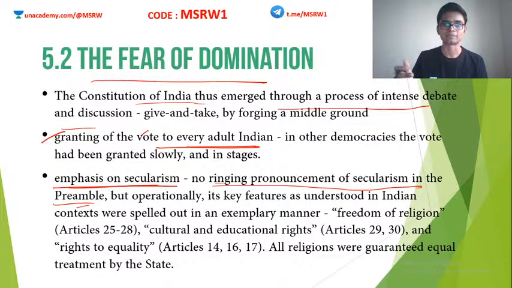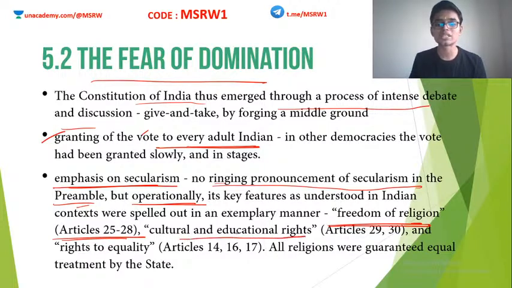In the preamble. So, although the word secular was not added, still in operation some key features were understood in the Indian context. For example, freedom of religion, in Article 25 and 28. Similarly, cultural and educational rights as per Article 29 and Article 30.